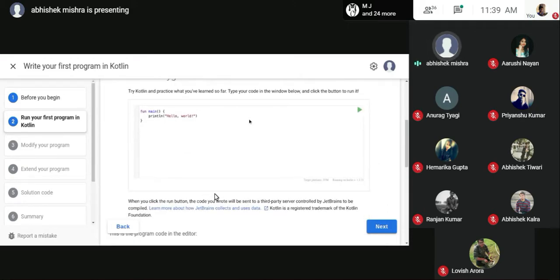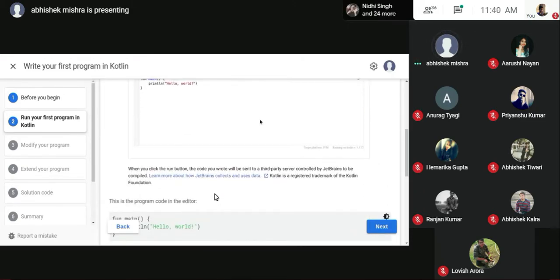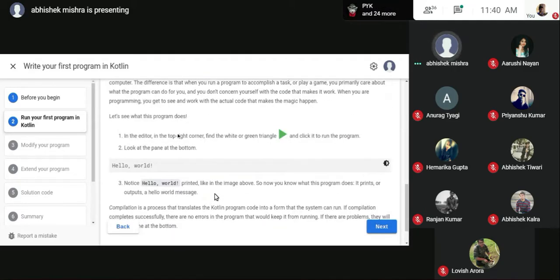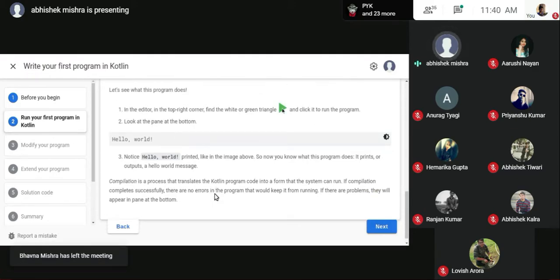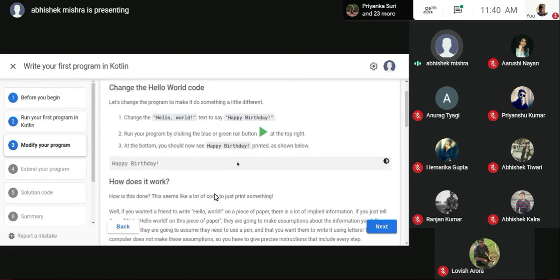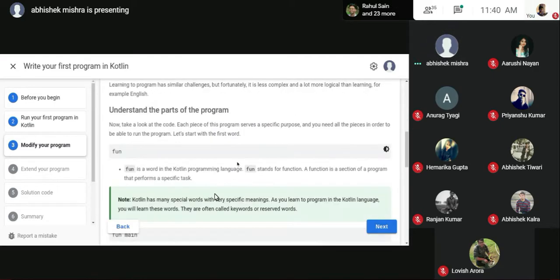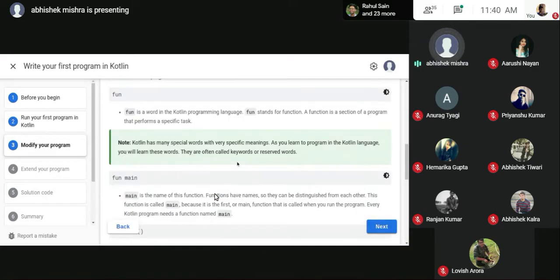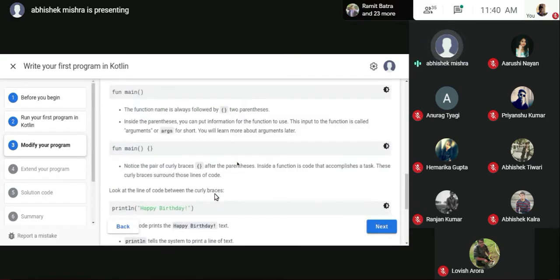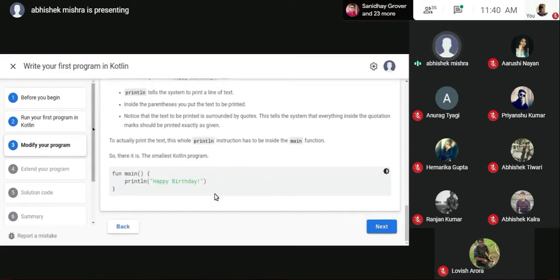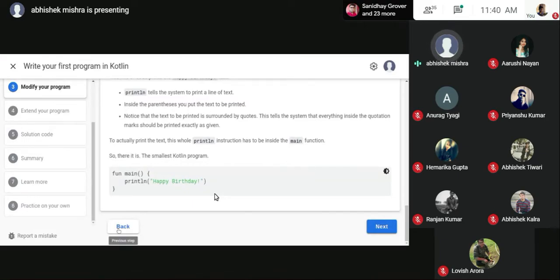Here you have the Kotlin playground, and here you write the code. I just showed you what the playground looks like. Here they have given you the code and they're telling you how to use the playground for the first time. You just have to press the green triangle and it will run the code for you. Another thing is how to make changes in this code. You just have to change the text and it will work, whatever you want to print. Basically, for this Google Study Jams, everything is here itself. You just have to read it in a quick go-through and it will be done.